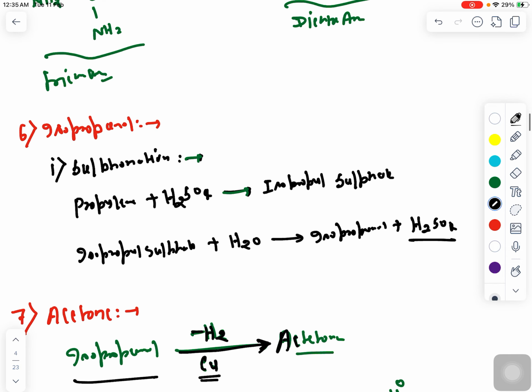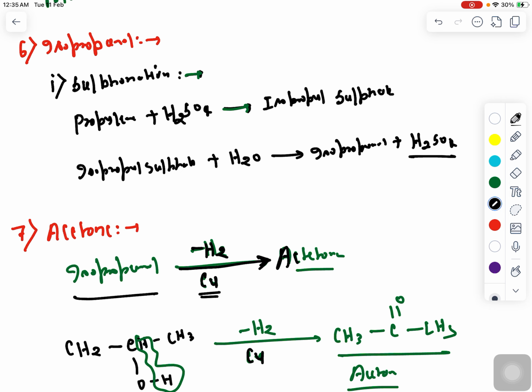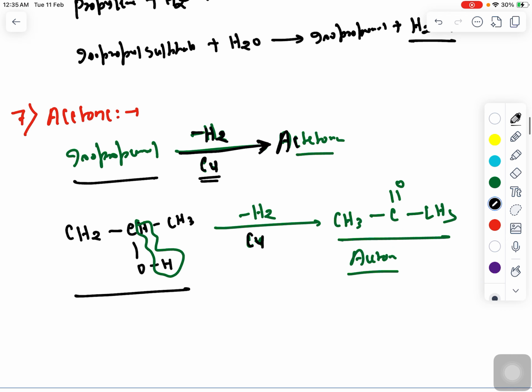And isopropanol happens in two steps. First it starts with sulfonation, where propylene reacts with H2SO4 to form isopropyl sulfate, and isopropyl sulfate reacts in the presence of H2O to form isopropanol. Now acetone: isopropanol gets dehydrogenated, removing hydrogen in the presence of copper, and it will form acetone. So here you can see this hydrogen molecule is getting removed and it forms acetone.